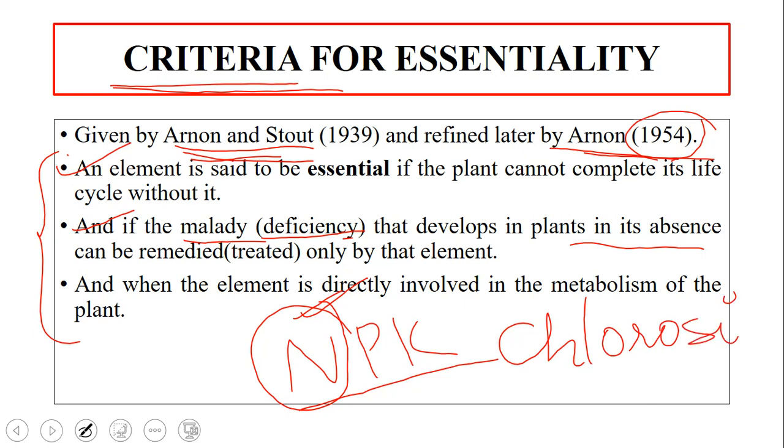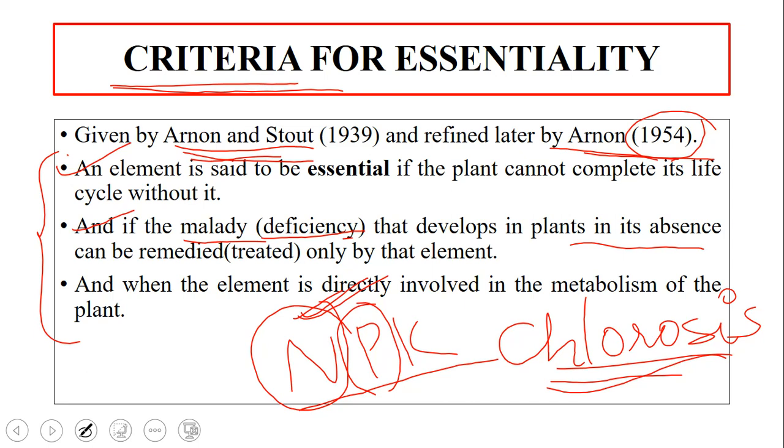Plants turn yellow because of loss of chlorophyll, so that is called chlorosis. When there is a deficiency of nitrogen, we cannot fill nitrogen's place with some other nutrient. Say, for example, nitrogen is deficient for a particular plant. Now we cannot correct that by supplying phosphorus. Nitrogen must be supplied so that this chlorosis can be corrected.